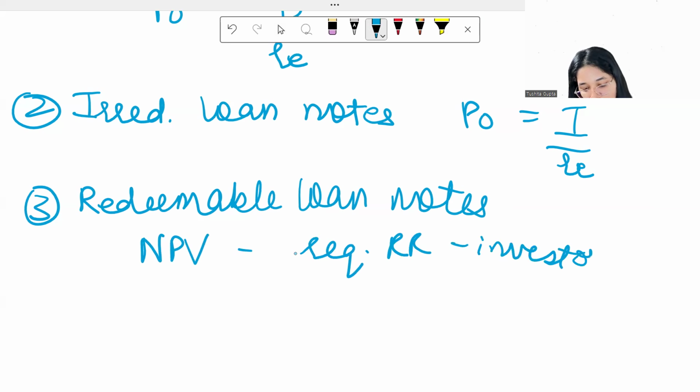And please make sure that when you're taking the interest payments, you do not deduct the tax, because it is not the investors who get any tax benefit. It is the company who gets a tax benefit. That is why we subtract the tax element from the interest. But over here, you will take the absolute interest. You will not subtract the tax that you are saving on that interest, because valuation is from the perspective of the investors. Hence, you will take the full value of interest and not subtract any tax from it.